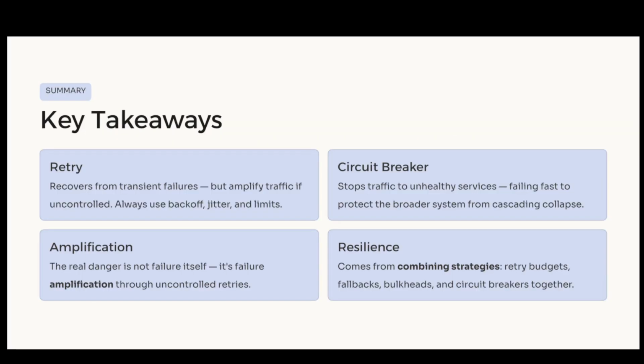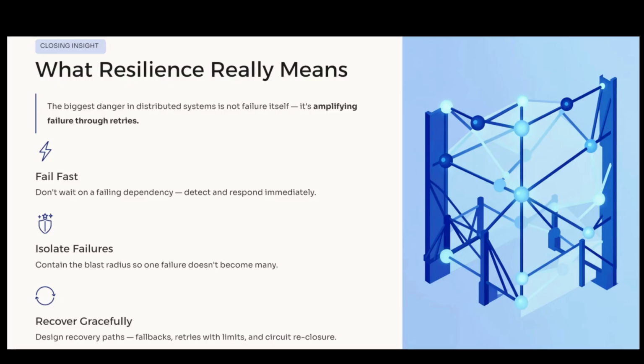Summary. To summarize, retry helps recover transient failures. Circuit breakers prevent cascading failures, but the real challenge is controlling failure amplification. Closing insight. To conclude, the biggest danger in distributed systems is not failure itself. It's amplifying failure through retries.